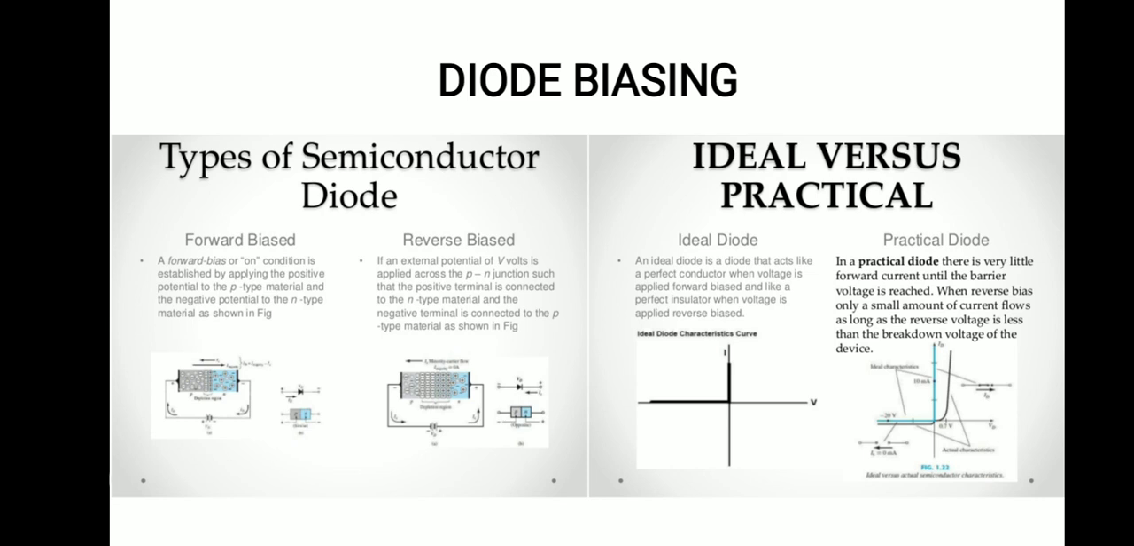While in a p-n junction semiconductor diode, if the P-type semiconductor is connected to the negative terminal, while the N-type semiconductor material is connected to the positive terminal of the voltage source, then it becomes reverse bias. The figure shows the ideal IV characteristics of reverse bias and forward bias.